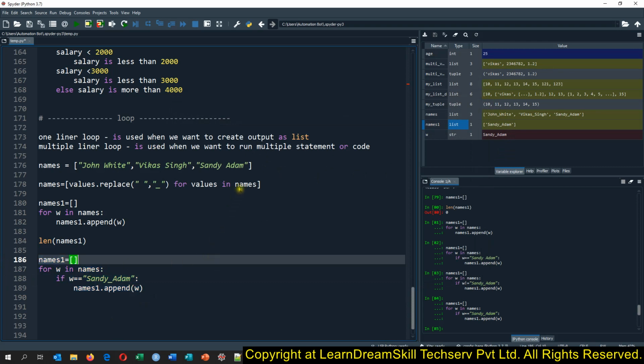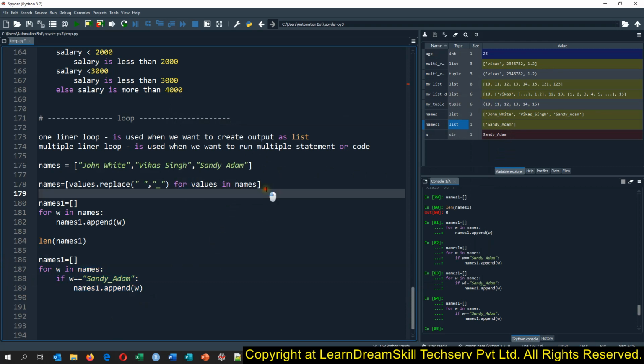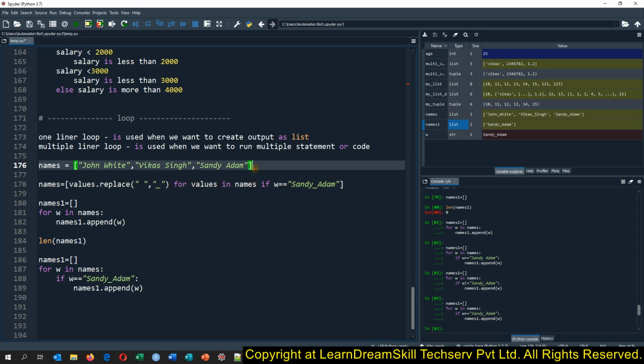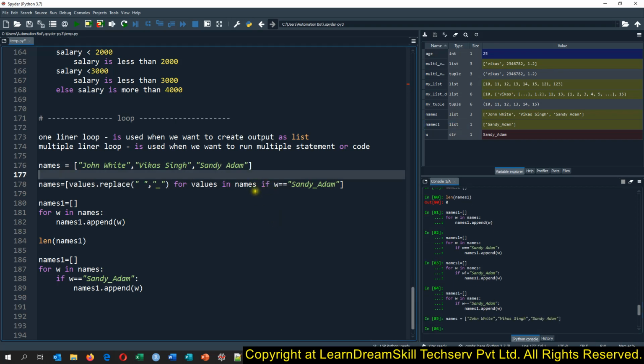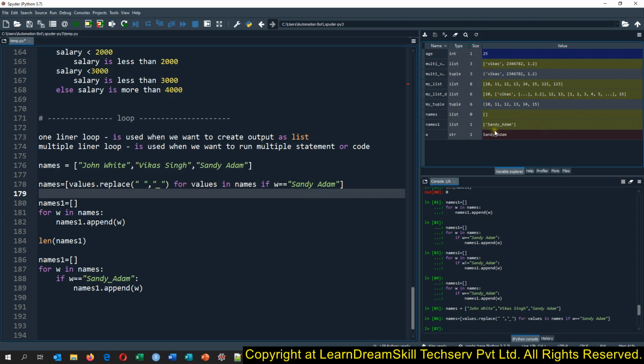In the same way we can write the if condition here as well. Let me show you that. If W equals to Sandy underscore Adam. Now let me first run this because we want to replace the values as well. Let me run this code.